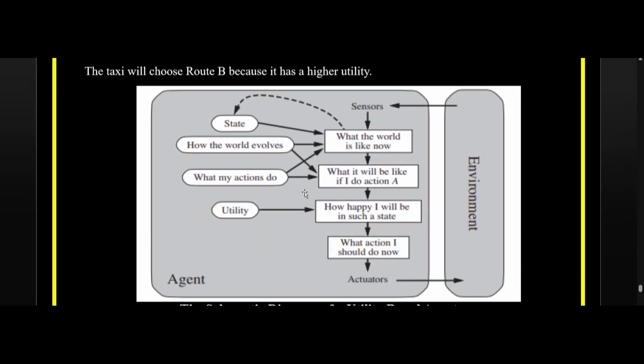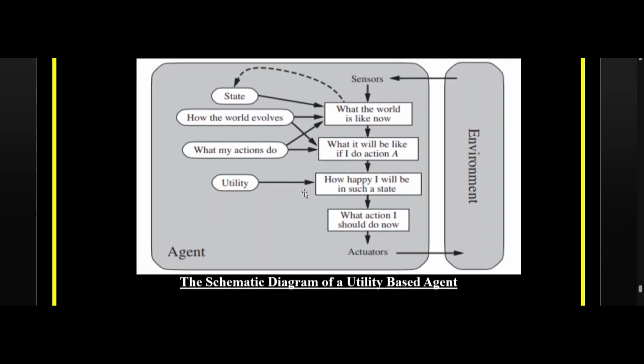Let's look at the diagram of the utility based agent. So this is the complete diagram of the utility based agent. Same, we have the environment, agent, actuators, sensors, but some components do change. What the world is like now, same as before. What it will be like if I do action A, same as before. How happy I will be in such a state.